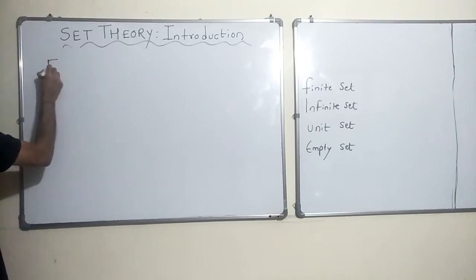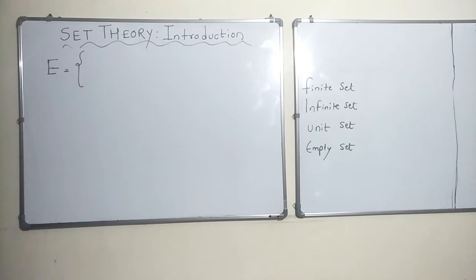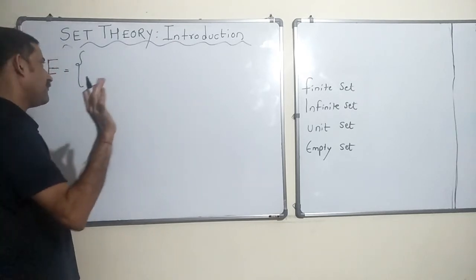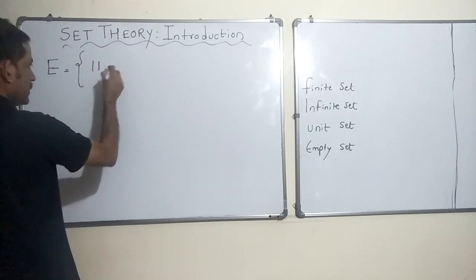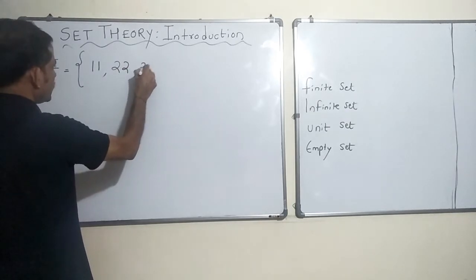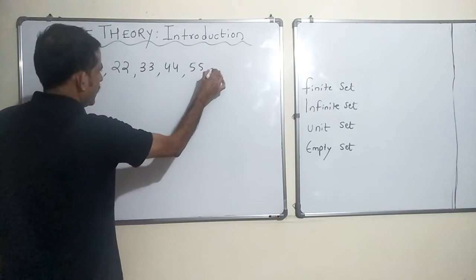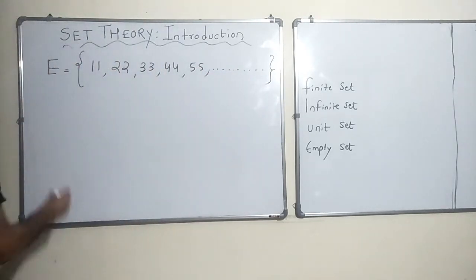E is a set of natural numbers which are multiples of 11. So 11 is a member of this set, 22, 33, 44, 55, and it goes on and on, right?